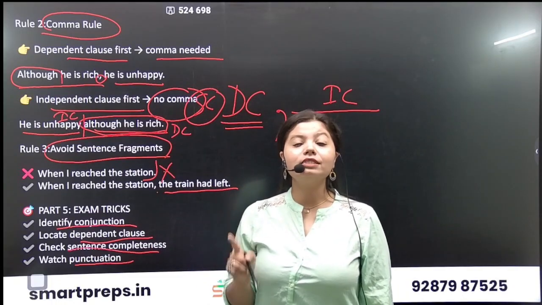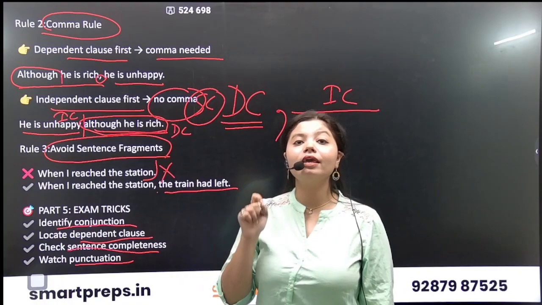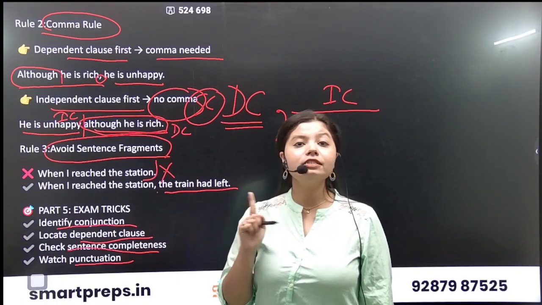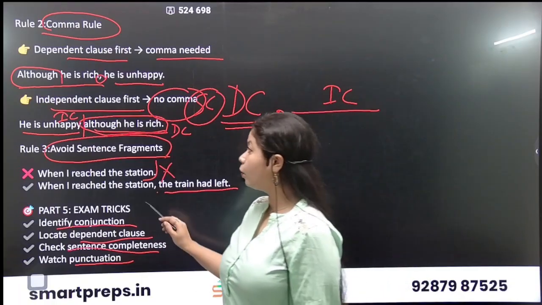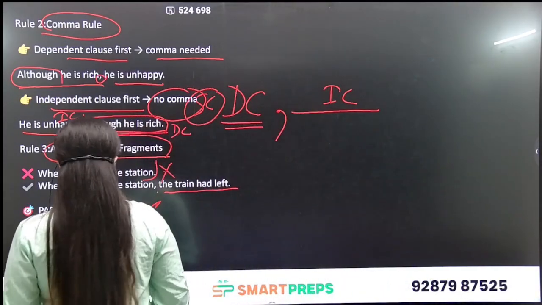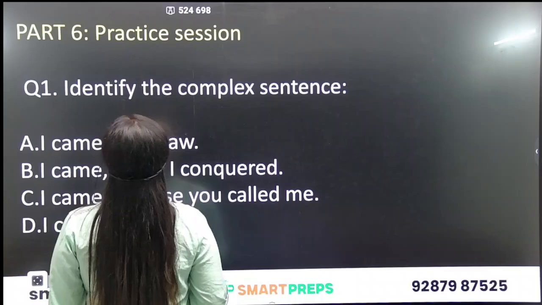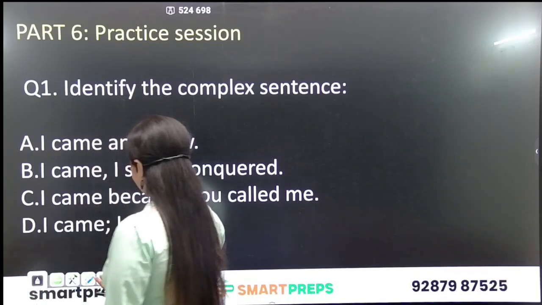If the sentence begins with a dependent clause, there is a need of a comma. If the sentence begins with an independent clause, there is no need of a comma. So these are very quick exam tricks I have given you. Okay, now let's move on to some practice session.